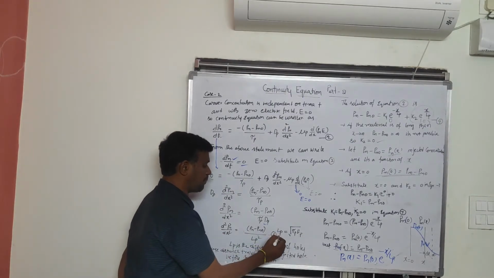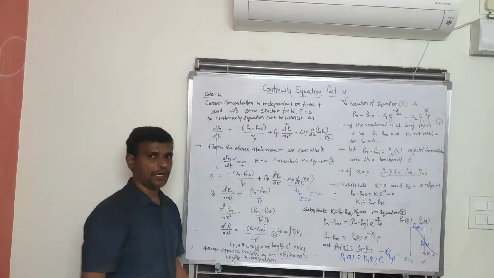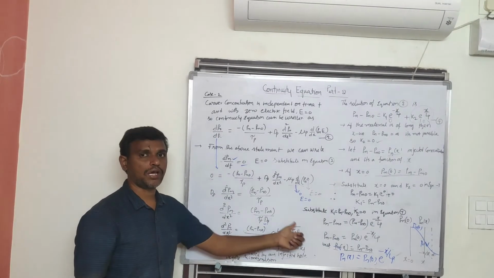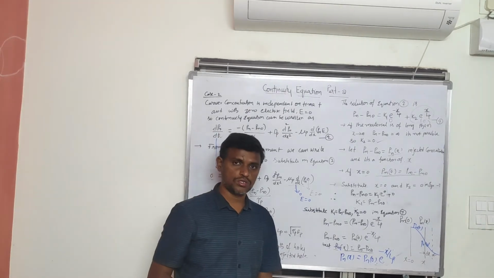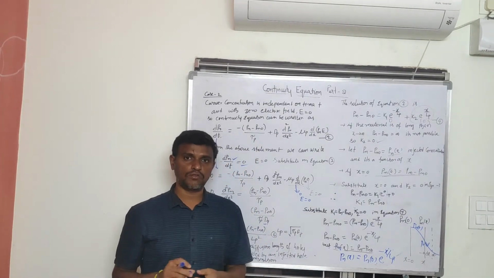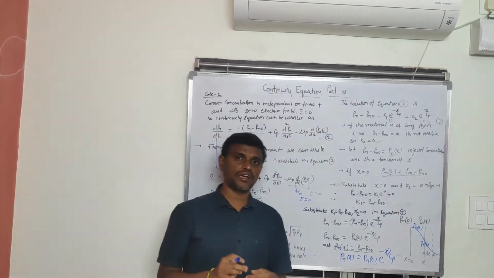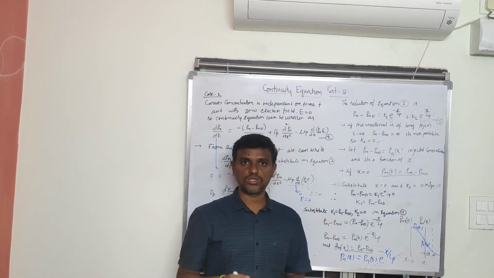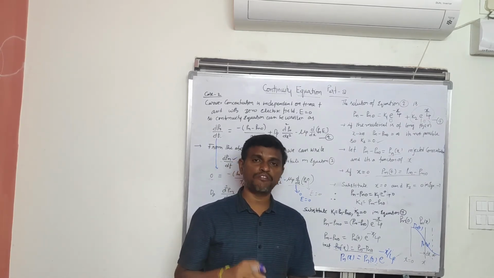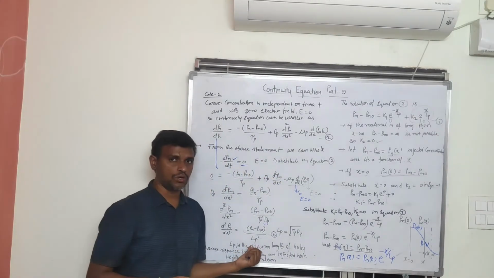So here Lp is equal to square root of tau P dP, therefore Lp square is equal to tau P dP. Then what is the diffusion length of holes? The diffusion length of holes is represented as L suffix P, and it is defined as the average distance travelled by the injected holes before recombination. That is called the diffusion length of the holes.